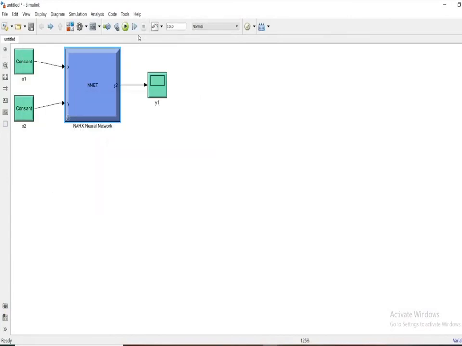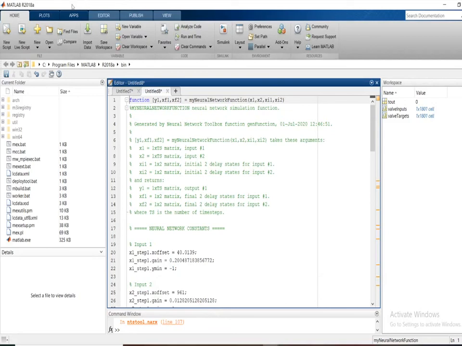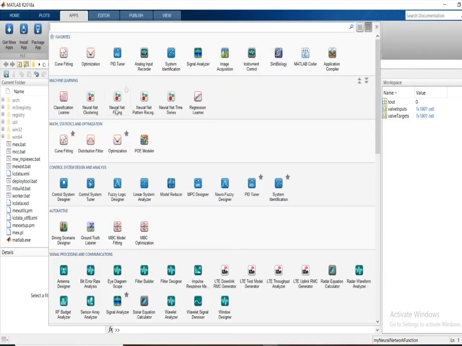In future upcoming videos, I will explore more about Simulink from the basics as well as the different apps in machine learning like neural net clustering, neural net fitting, neural net pattern recognition, and so on.